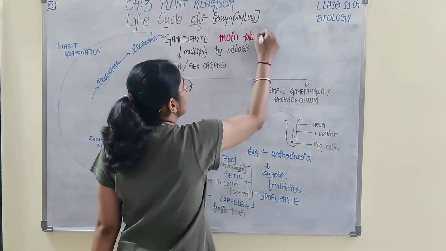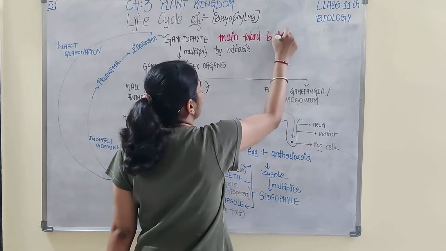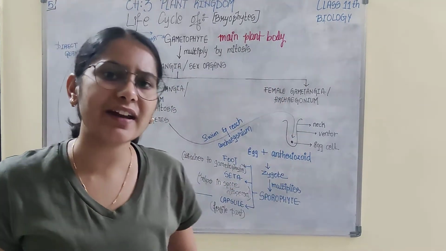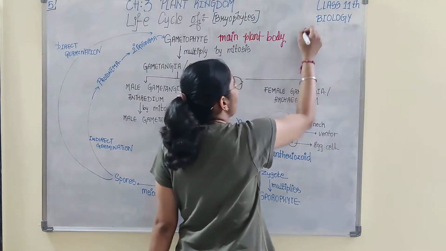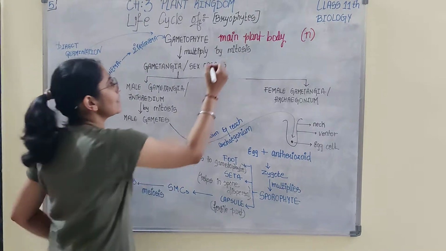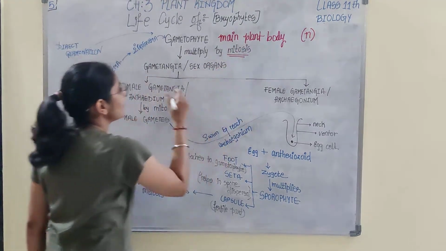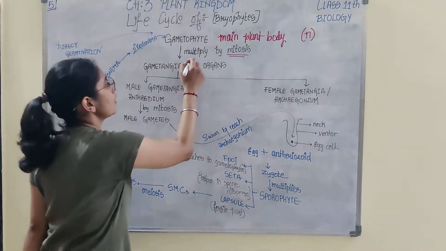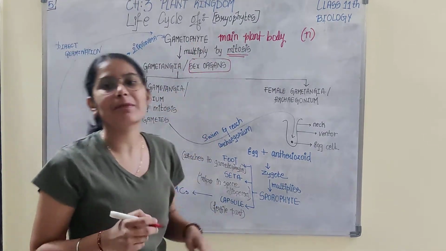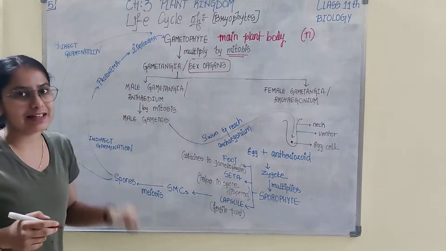Main plant body. What is the ploidy level of gametophyte? Is it haploid or diploid? So gametophyte is haploid. When gametophyte multiplies by mitosis, it forms gametangia, or you can say sex organs. The sex organs formed by gametophyte are known as gametangia.